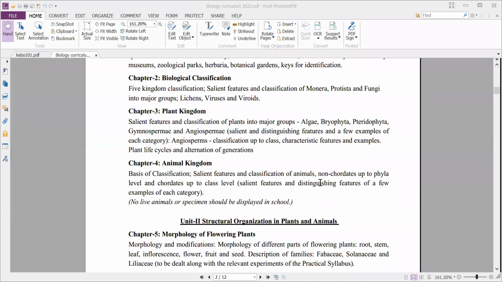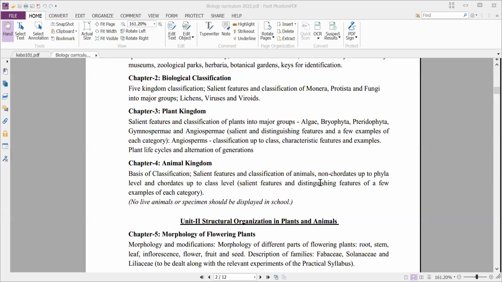Okay, in all these topics we'll study the salient features, that is the characteristic features of all these organisms, and the distinguishing features, that is the differences between different organisms of the same group. And we'll study some examples of all these groups. And we'll study angiosperms in a little bit more detail, up to classification, characteristic features and examples.